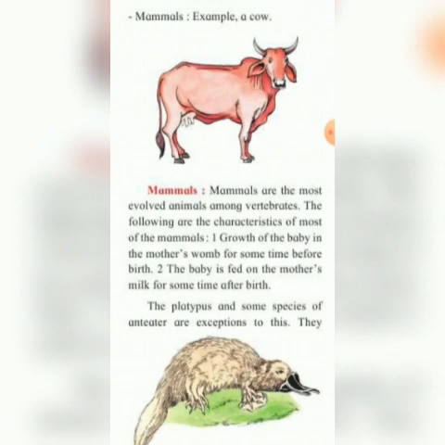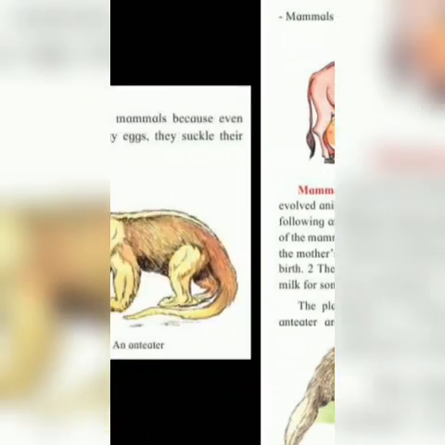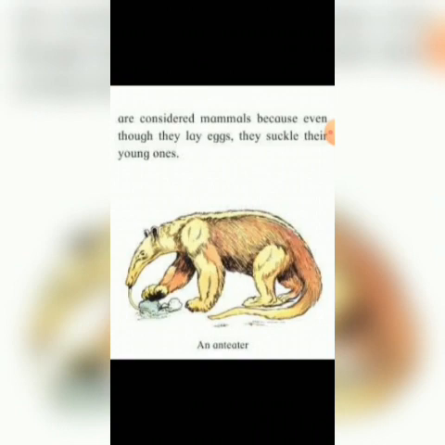Okay, the platypus and some species of anteater are exceptions to this. Okay, so see down they have given the picture of platypus. They are considered mammals because even though they lay eggs, they suckle their young ones. Okay, now see, even though they lay eggs, they are considered as mammals. Why are they considered so? Because they suckle their young ones, means they feed their young ones on breast. So down they have given the picture of an anteater.